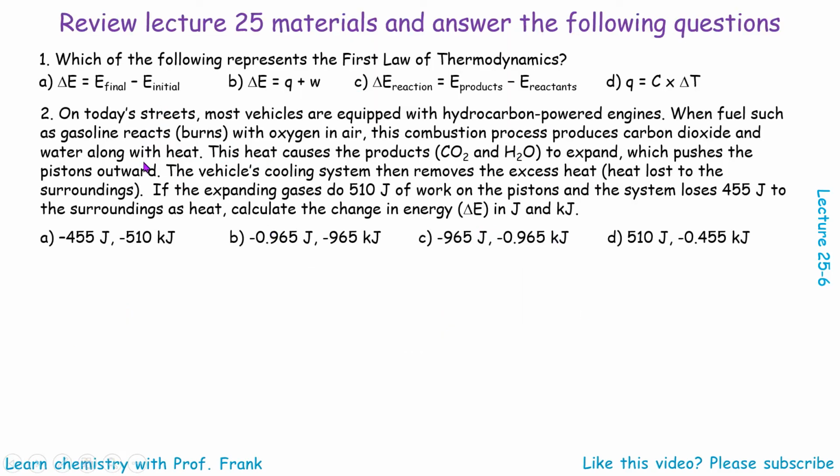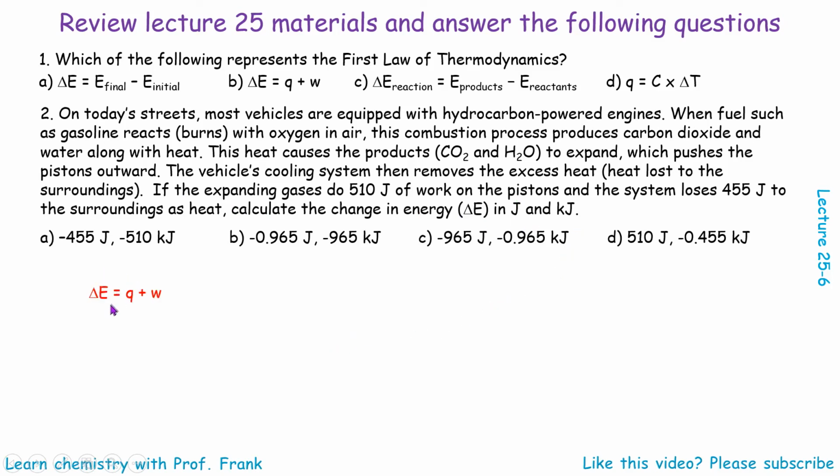Here are the first two quiz questions in lecture 25. I'm going to work on question number 2 with you. This is very similar to the example I showed you a few slides ago. This is talking about the chemical reaction inside a car engine producing CO2 and water, and the expanding gases do 510 joules of work, and the system loses 455 joules to surroundings. We need to calculate the energy change in joules and kilojoules.